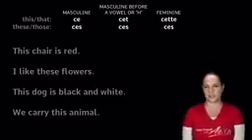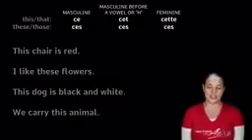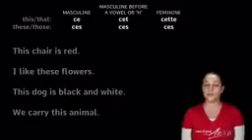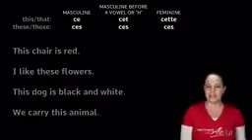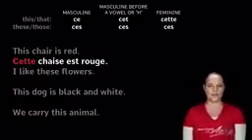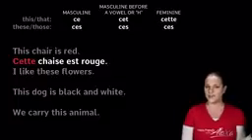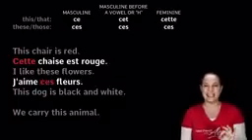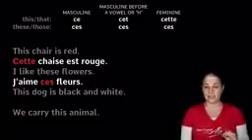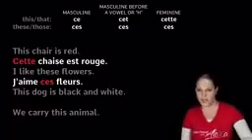How would you say this chair is red? And where's the difficulty here? Indeed, you've got to think, well, how to say chair in French? And what gender is it? Chair in French is chaise. And it's feminine. So therefore, it would be cette chaise and then est rouge. Okay? How would you do I like these flowers? J'aime ces fleurs. It's quite easy here because you know that no matter what gender, it is ces, C-E-S. J'aime ces fleurs. I like these flowers.